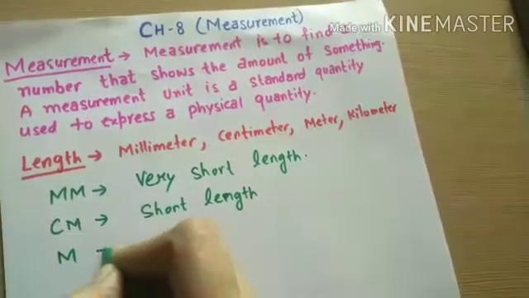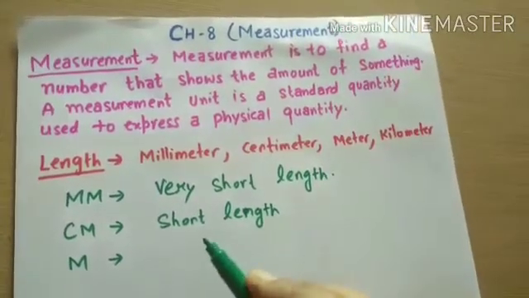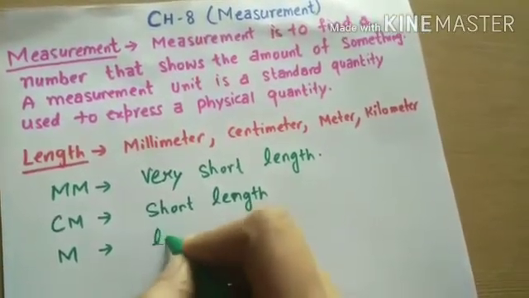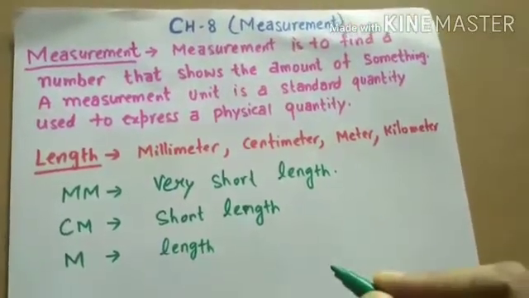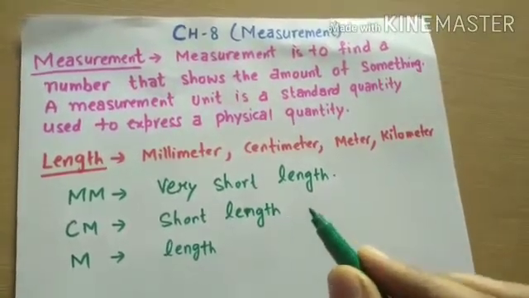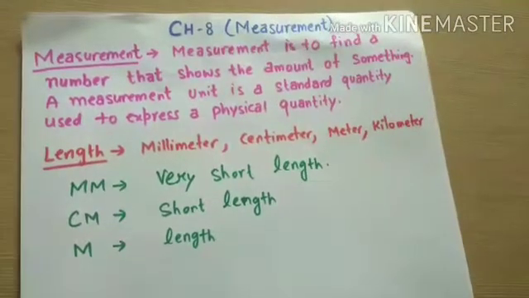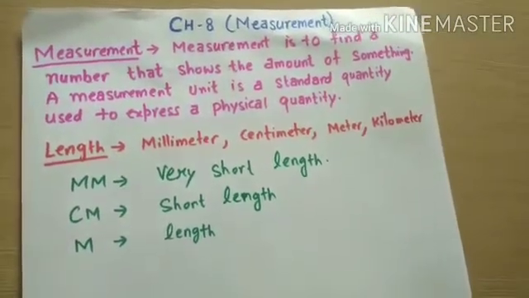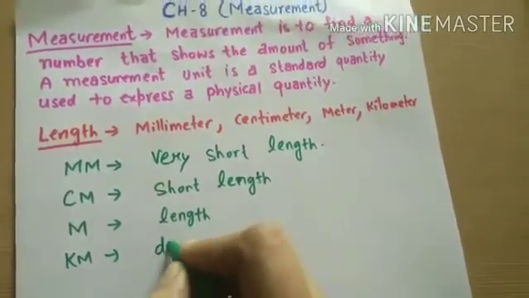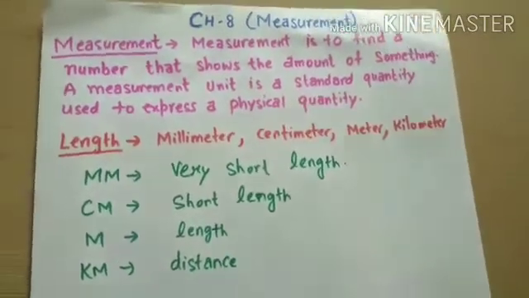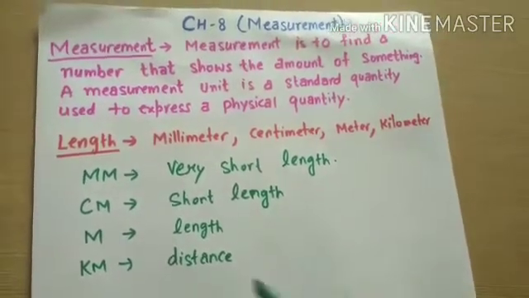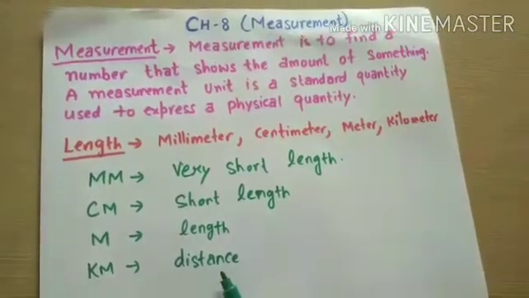And next is meter. Meter is used to measure a big length, like a long length, like a piece of long cloth, or to measure the base of a table. Next is kilometer. Kilometer is used to find the distance from Chandigarh to Patiala, from Mandi Gobindgarh to Delhi, how much distance we have covered by car.